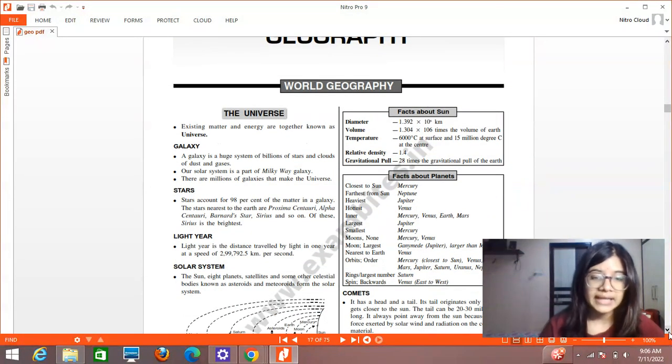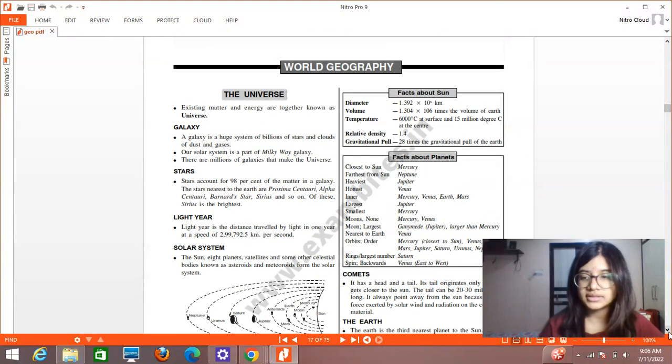The sun, eight planets, satellites, and some other celestial bodies known as asteroids and meteoroids form the solar system. So the solar system does not comprise just of the sun and the planets, but it also comprises of the various satellites, then the other celestial bodies that exist in the system like asteroids and meteoroids, and together they form the solar system.